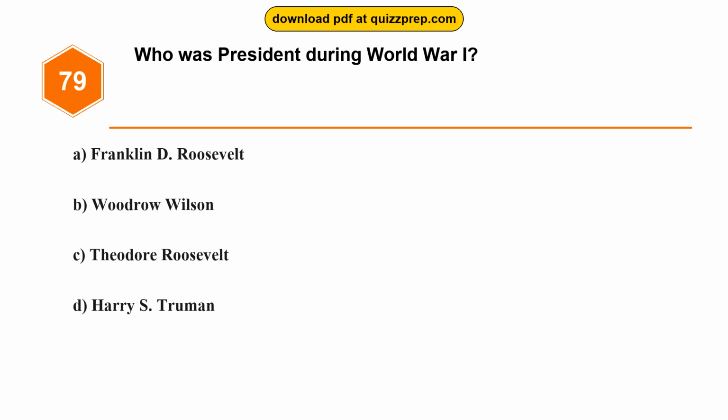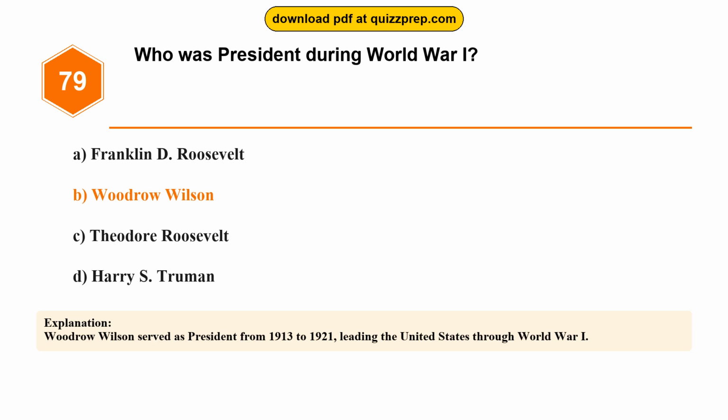Question 79. Who was president during World War I? Option A. Franklin D. Roosevelt. Option B. Woodrow Wilson. Option C. Theodore Roosevelt. Option D. Harry S. Truman. The correct answer is option B. Woodrow Wilson. Woodrow Wilson served as president from 1913 to 1921, leading the United States through World War I.